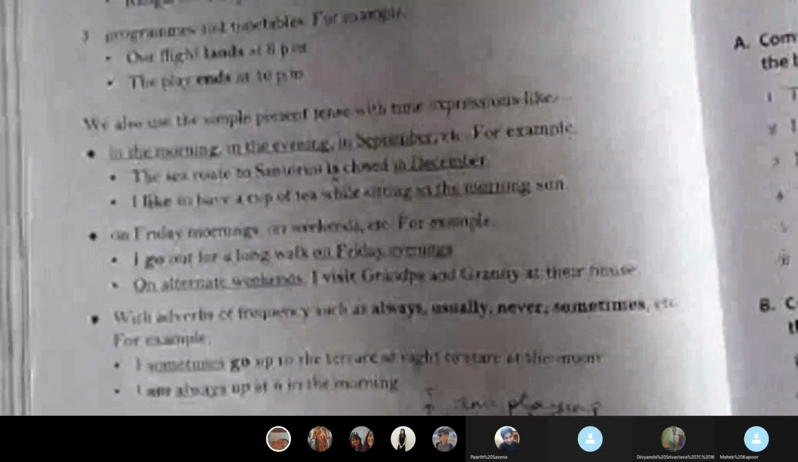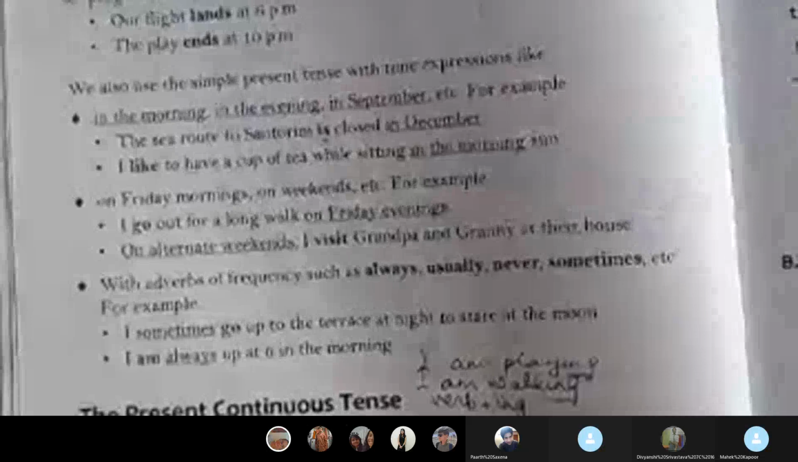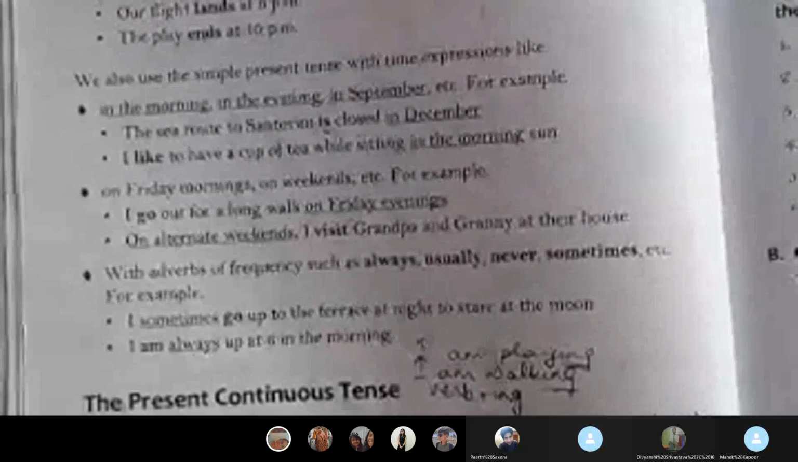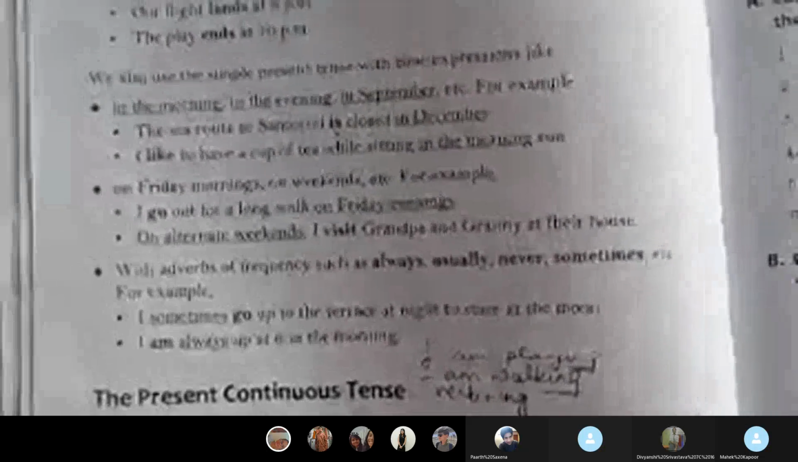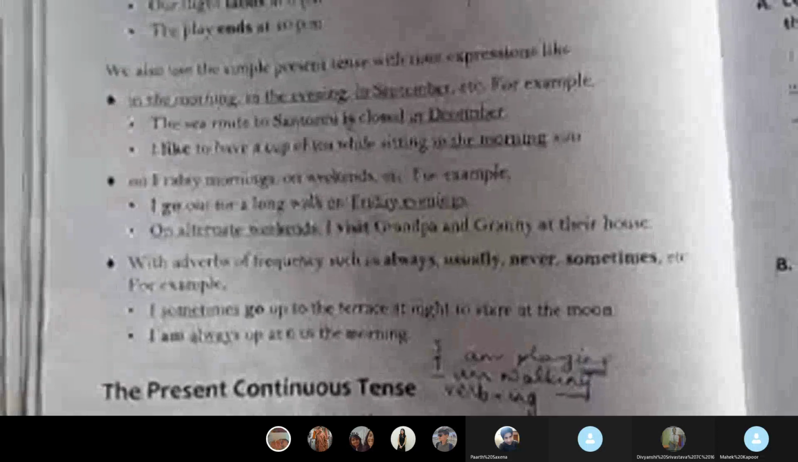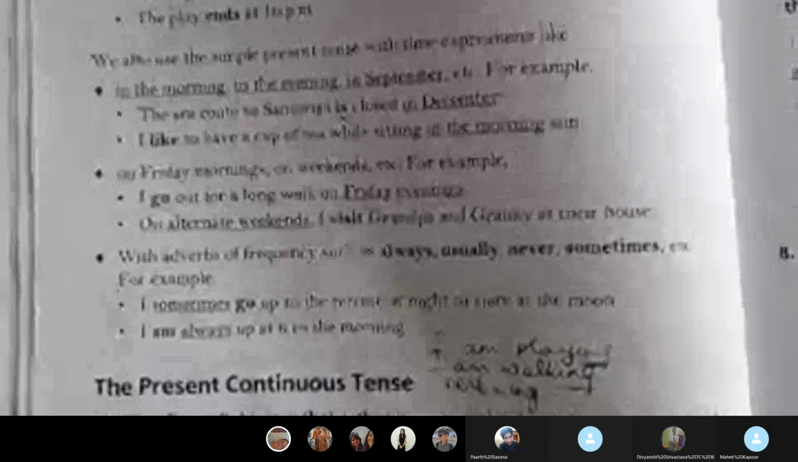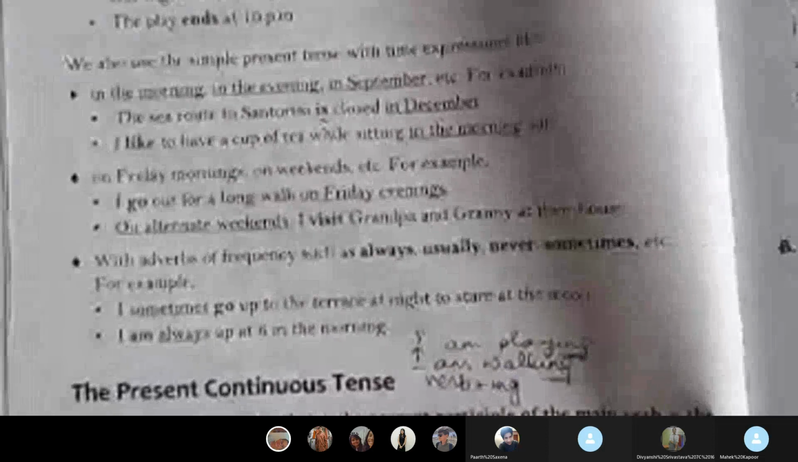Okay. Now we come on to the present continuous tense. So they are telling you about simple present, and now they are telling you about the present continuous. Let us see. That means ing will be added to it. Look, the structure is subject, be word, the present participle of the main verb with ing, and then the rest of the predicate.